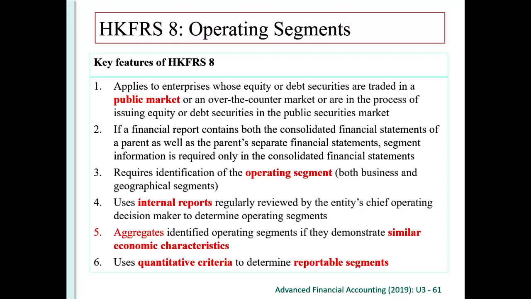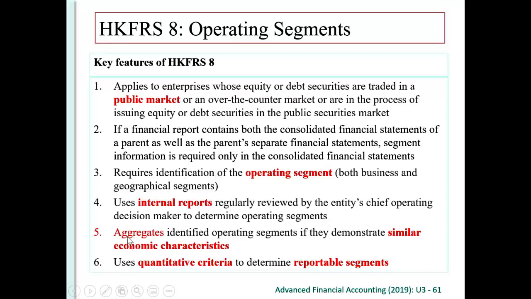In a big company, the chief operating decision makers will require some information about their business. So each segment, each business unit may report to this chief operating decision maker. That's why we know how they will report, and then we use this internal report, which is regularly reviewed by these chief operating decision makers, in order to determine the operating segment.